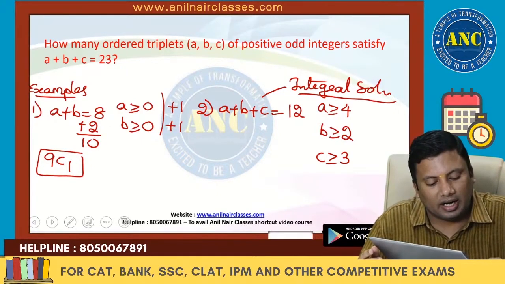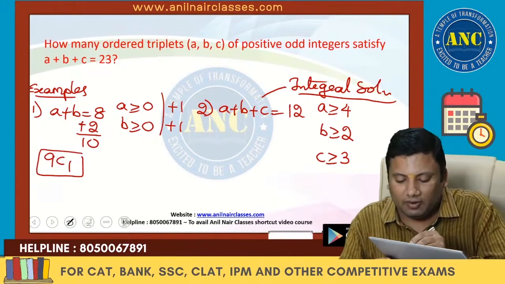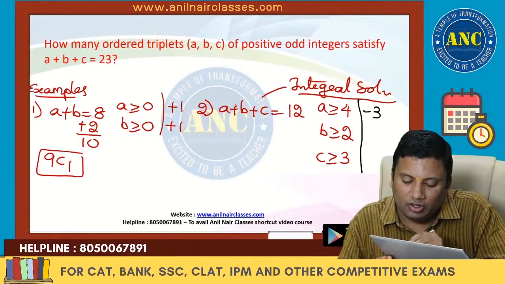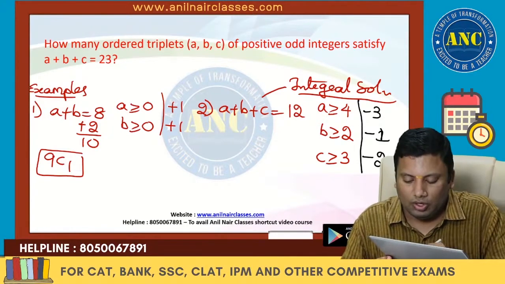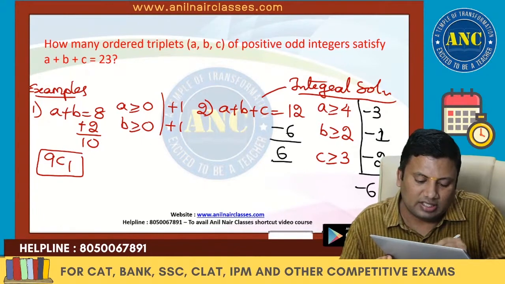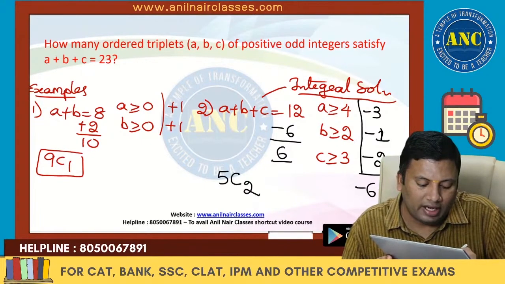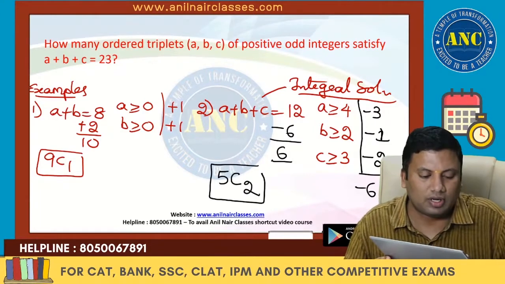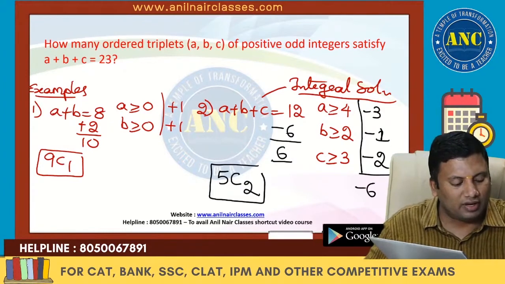A is greater than or equal to 4, B is greater than or equal to 2, C is greater than or equal to 3. For 4, I need to decrease 3. For 2, I need to decrease 1. For 3, I need to decrease 2. In total I decreased 6. 12 minus 6 is 6. 6 balls are there in a line. There are 5 gaps. 2 variables need 1 cut, 3 variables need 2 cuts. Answer is 5C2. Single shot, straightforward, you will get the answer.